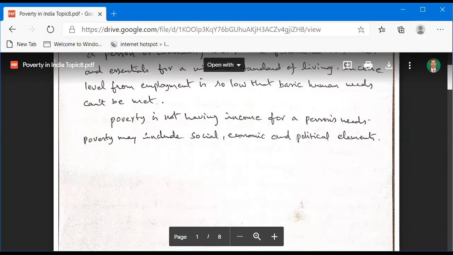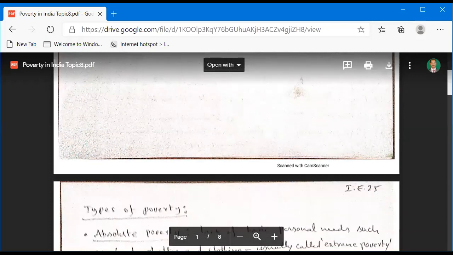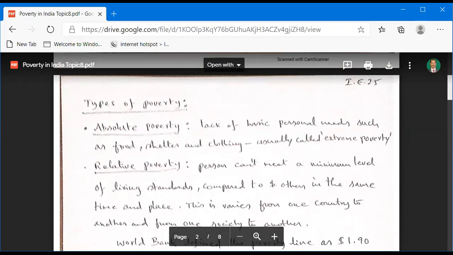And we are going to discuss the next topic, types of poverty. What are the types of poverty? The first type is absolute poverty.